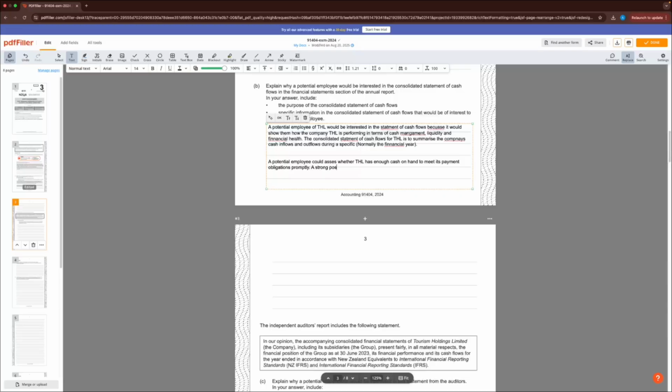A strong positive cash flow from operating activities would indicate a healthy financial position. This would indicate to an employee that they would be paid on time and that the company will survive.